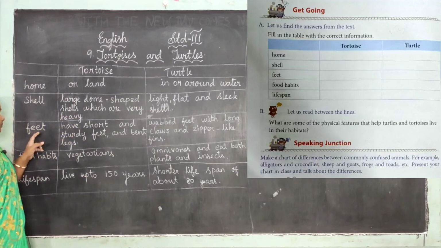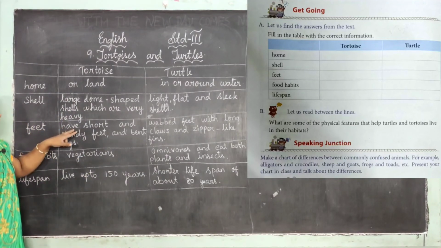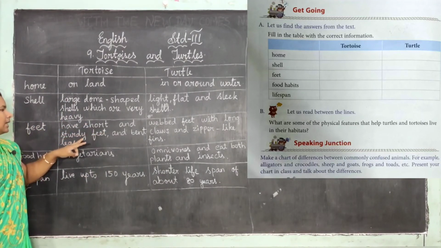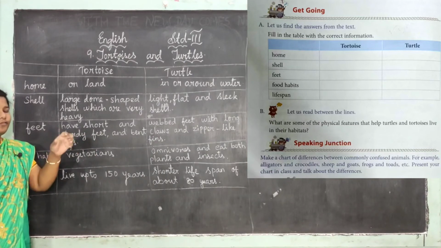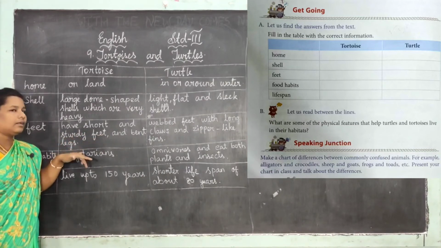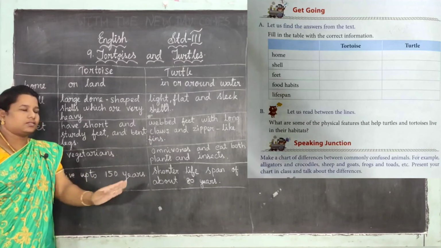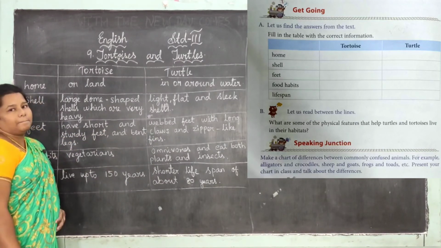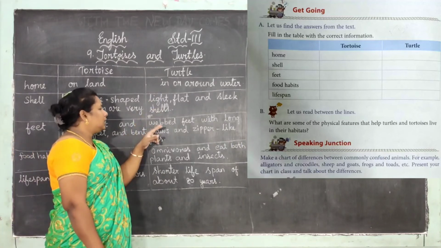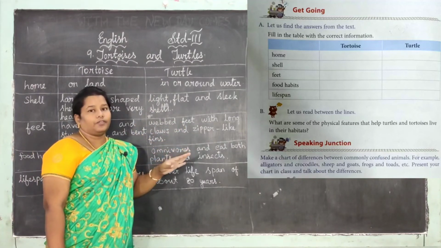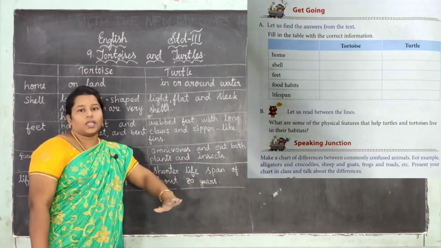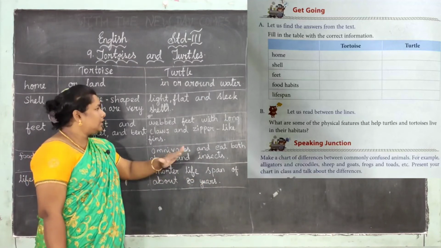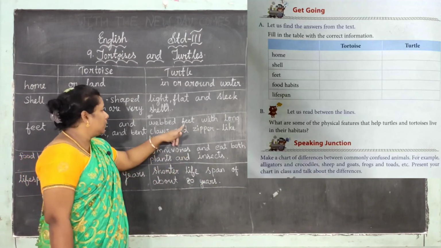Okay, next one. Feet. It has short and sturdy feet. Sturdy feet means strong feet, already I told, and bent legs. Leg is bent like this, right? So it has short and sturdy feet and bent legs. Next, the turtle has webbed feet. Webbed feet means it is like the web, so it is easy to swim in the water, right?